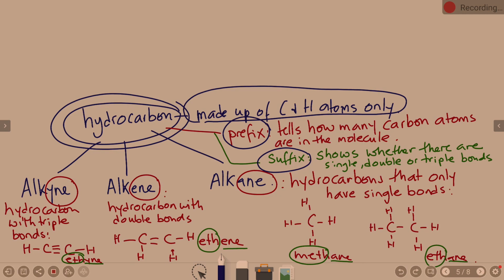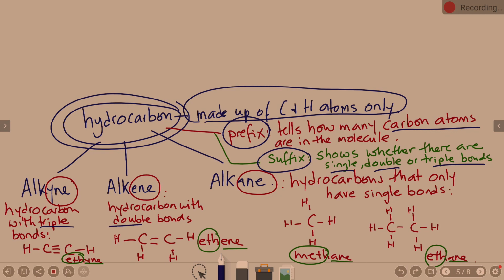The prefix tells me how many carbon atoms are in the actual molecule. And the suffix tells me whether there are single, double, or triple bonds. So this is why we have three family groups, or three classes, of hydrocarbons. The alkynes have triple bonds, so I will have at least one triple bond in the molecule.